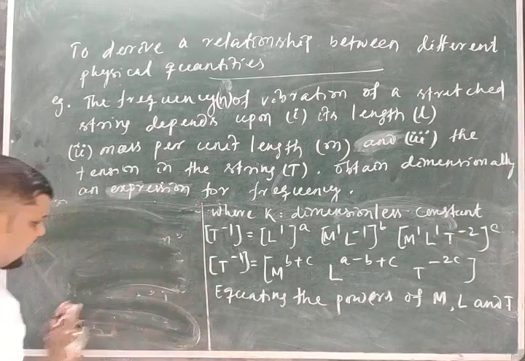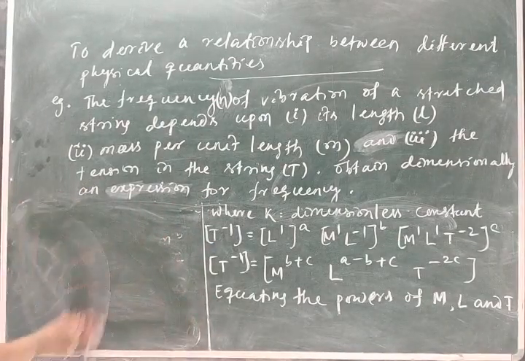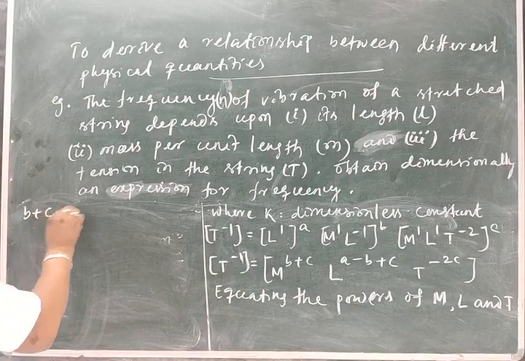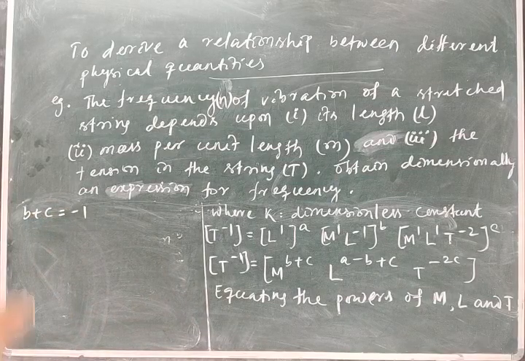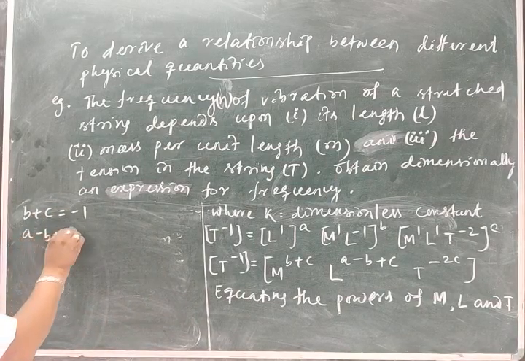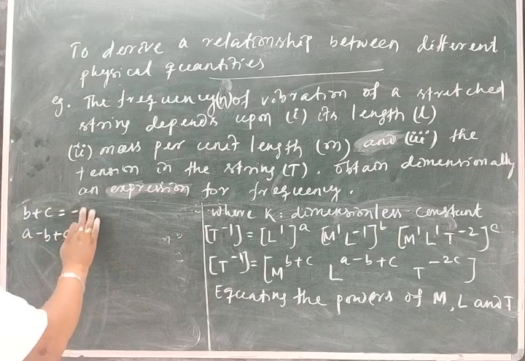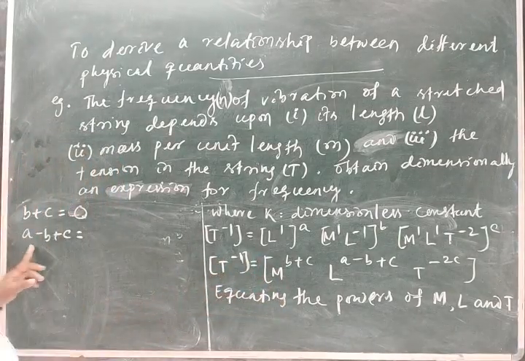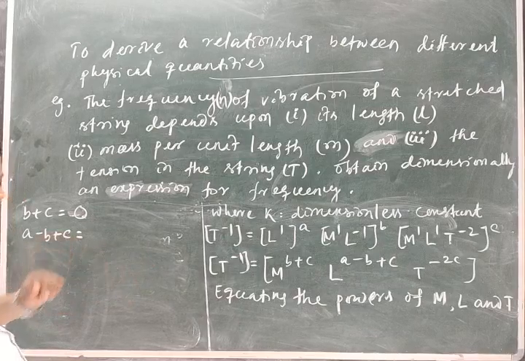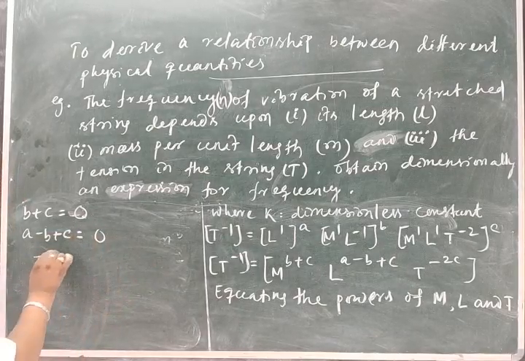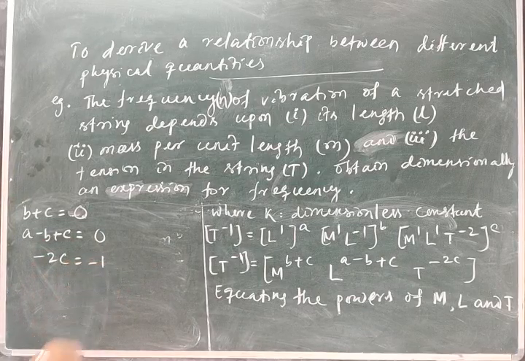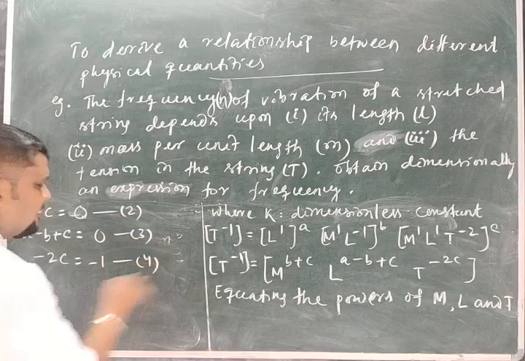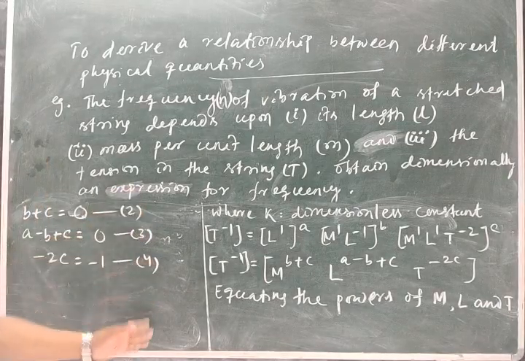Now let me erase this one. According to the powers of m, L, t, so I will get the equations what? b plus c is equal to minus 1. For the power of m there is no power, so a minus b plus c is equal to 0. For the power of t, minus 2c is equal to minus 1. Let these be equations 2, 3, 4. Okay, I got the 3 equations.